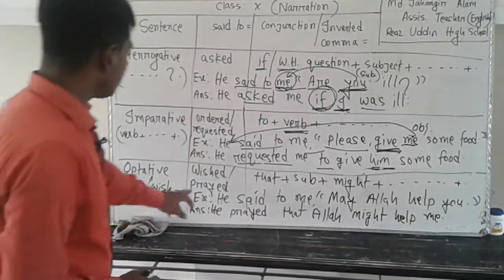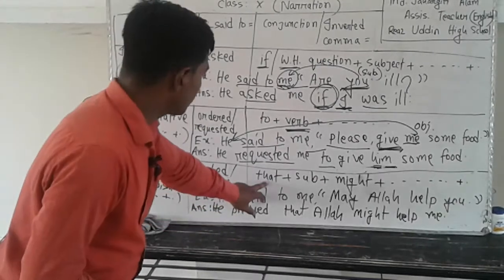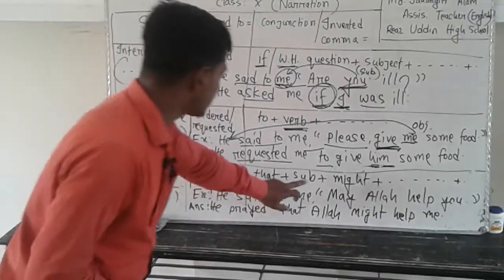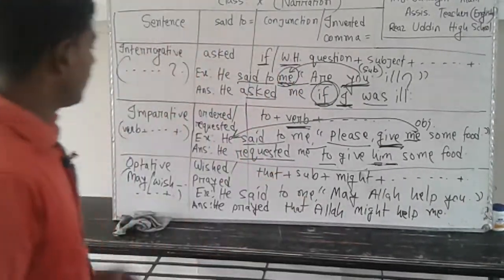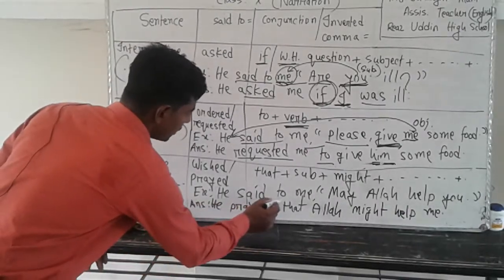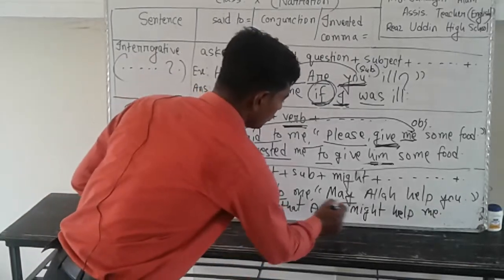Let's see: wished or prayed, inverted comma or conjunction equal to that plus subject plus might. And then see an example. He said to me, may Allah help you.